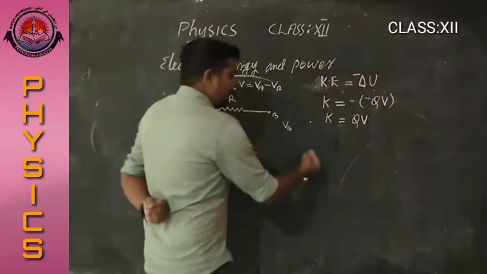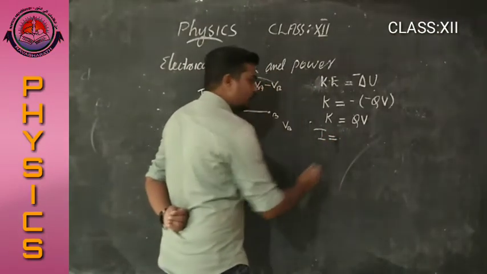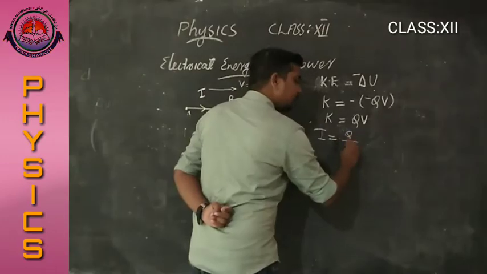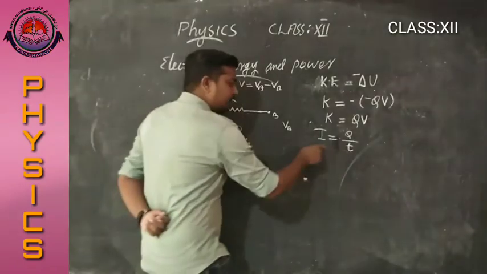Then we have, what is current I? I equals Q by T. From this, what is Q?